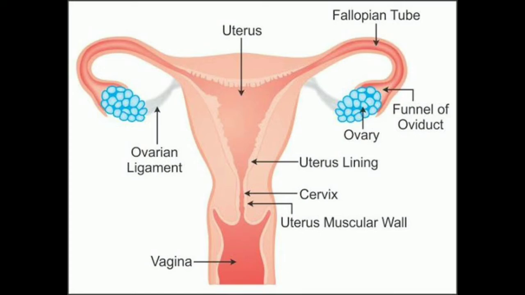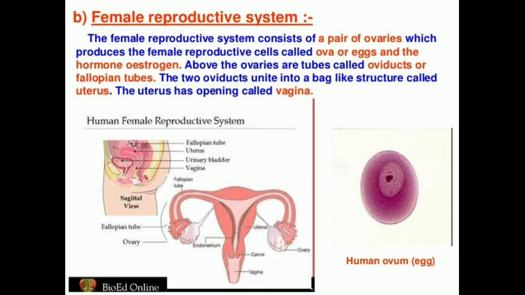So the human female reproductive system consists of parts like ovaries, oviducts or fallopian tube, uterus, cervix and vagina. The ovaries are the oval-shaped organs which are seen inside the abdominal cavity of a woman near the kidneys. A woman has two ovaries. The ovaries are the primary reproductive organs in a woman.